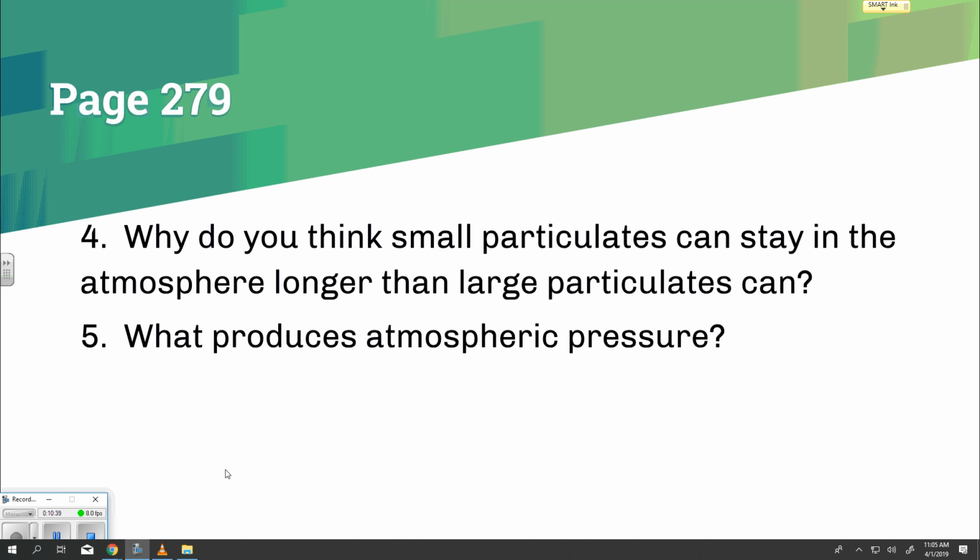Question 4. Why do you think small particulates can stay in the atmosphere longer than large particulates can? Answer: Smaller particles weigh less, and the gases of the atmosphere can hold them longer. Again, smaller particles weigh less, and the gases of the atmosphere can hold them longer.